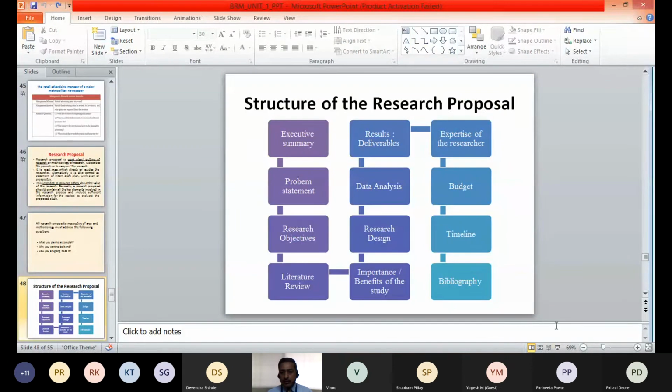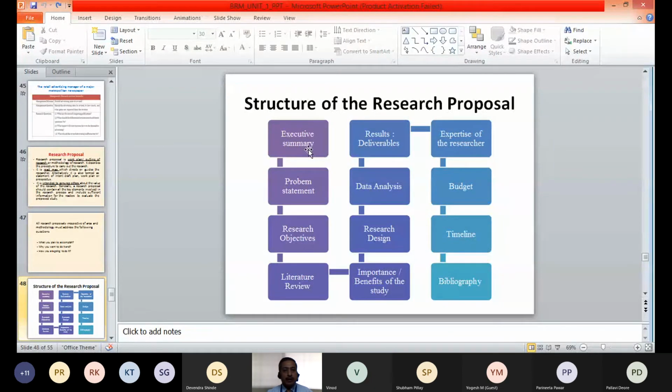Going ahead, I will tell you the different elements of the research proposal. What a research proposal should include, what are the topics, or what are the different contents of the research proposal. A typical research proposal should contain these basic elements or components.